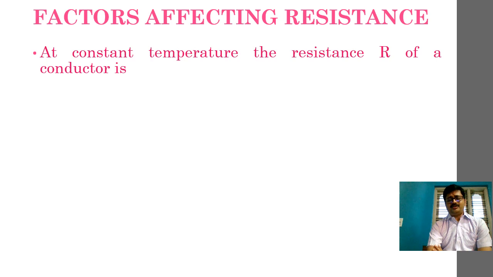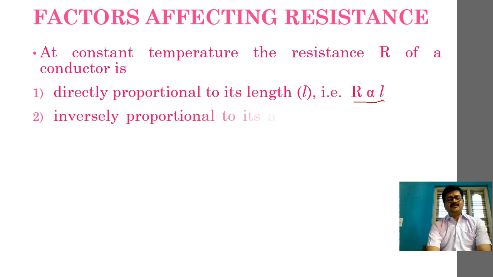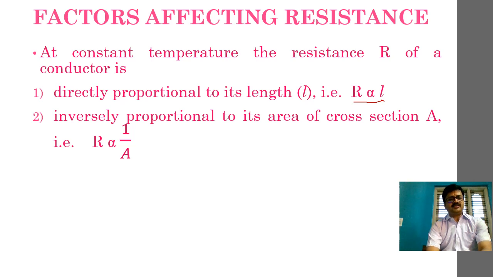At constant temperature, the resistance R of a conductor is, number one, directly proportional to its length. So hence we can say R is directly proportional to L. Then secondly, it is inversely proportional to the area of cross section. So R is inversely proportional to the area of cross section. As you are seeing here, R is inversely proportional to area A.